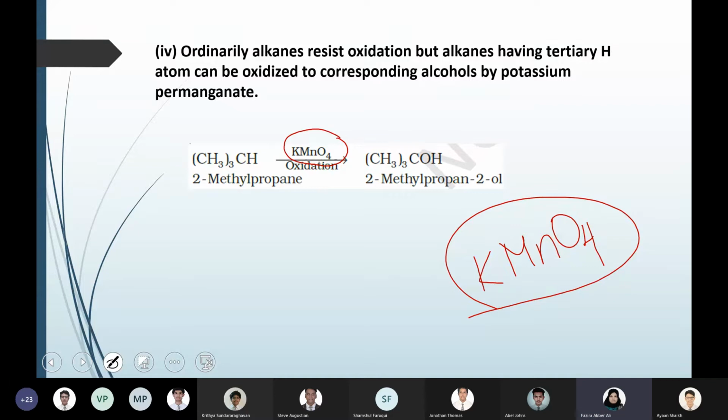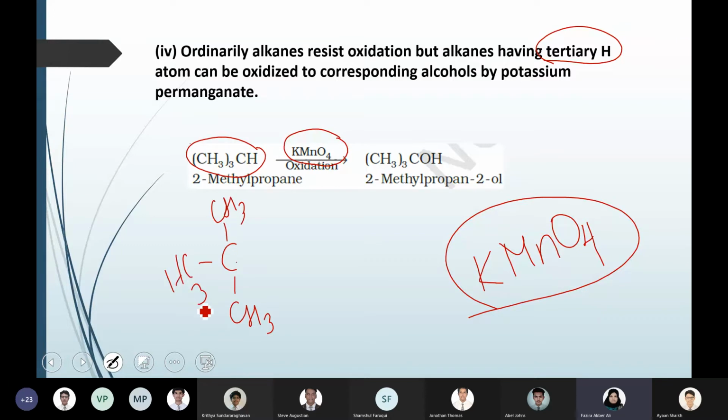So basically tertiary alkanes, that is carbon with 3 alkyl groups, the tertiary carbon, and there will be 1 hydrogen.